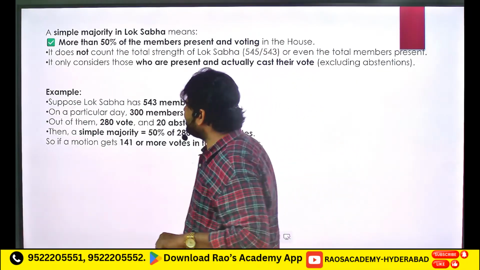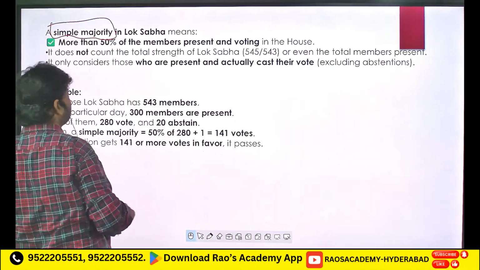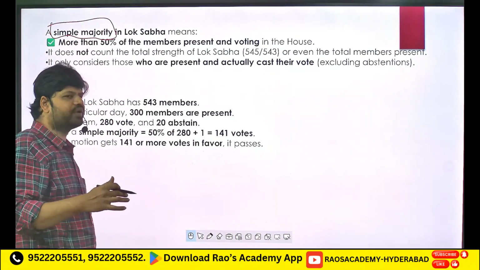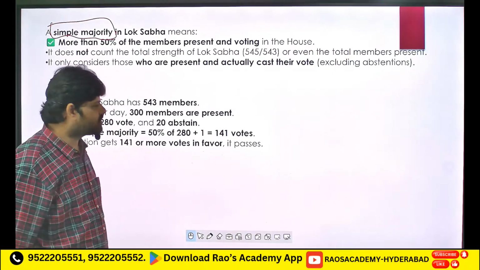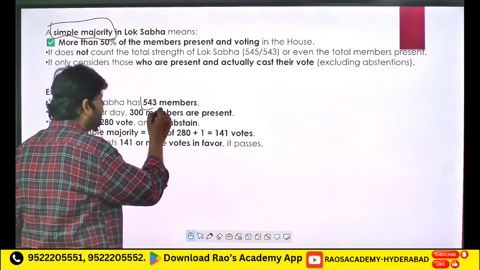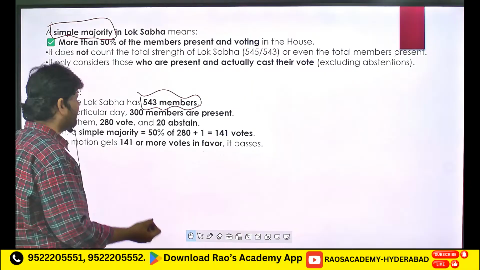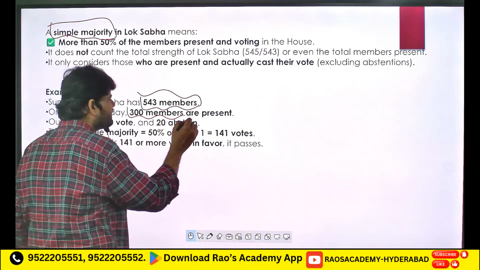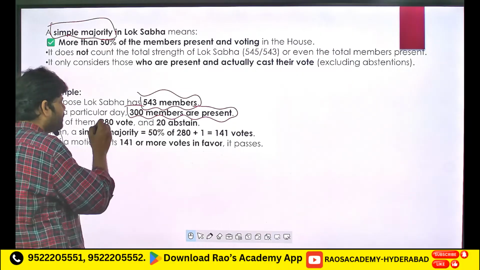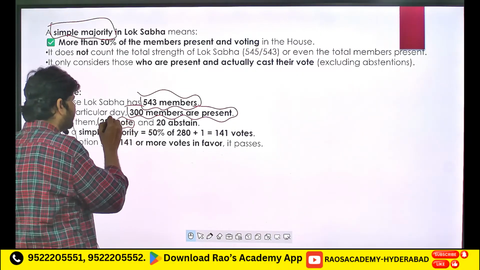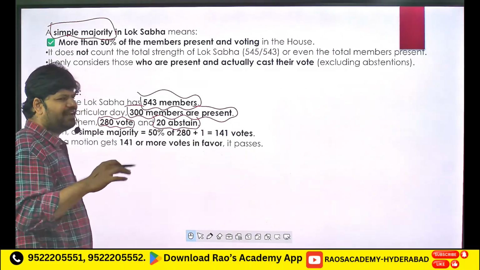So let's see an example of simple majority. I just explained what special majority is, right? How do you calculate simple majority? Let's take the example of Lok Sabha. In Lok Sabha, we have a total of 543 members. Within this 543, only 300 members were present. And within those 300 members only 280 voted, which means that 20 abstained. Though they were present, they never voted.